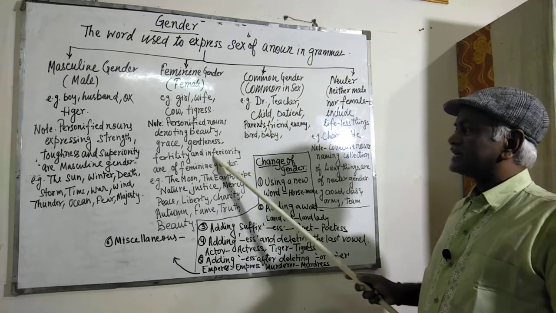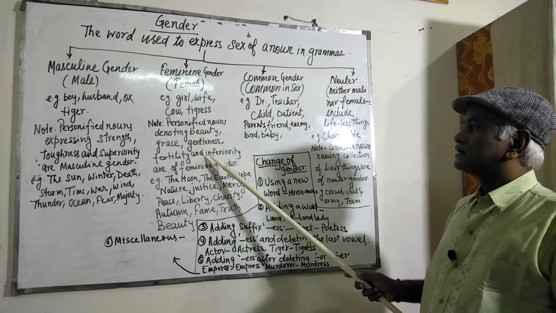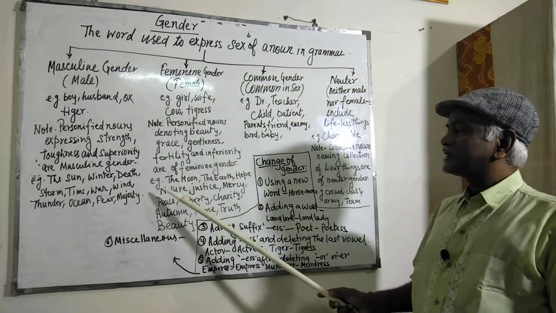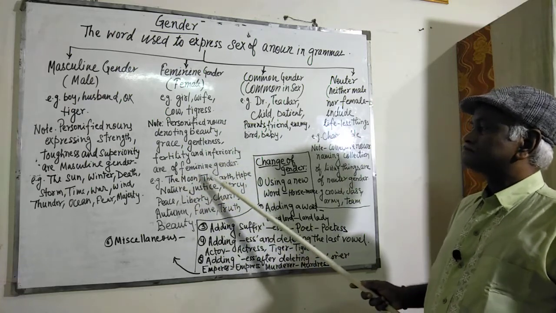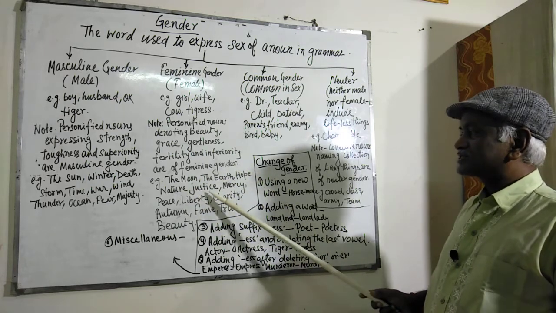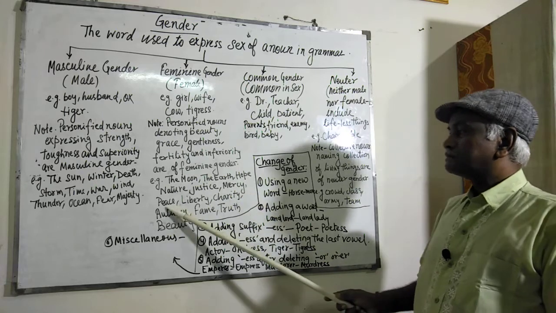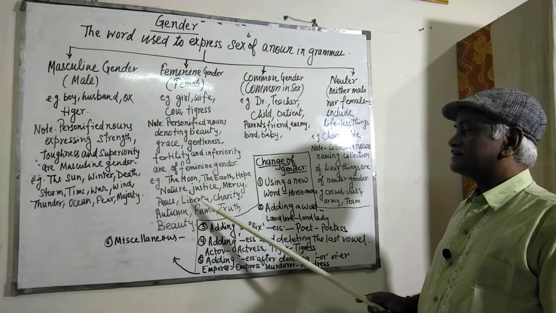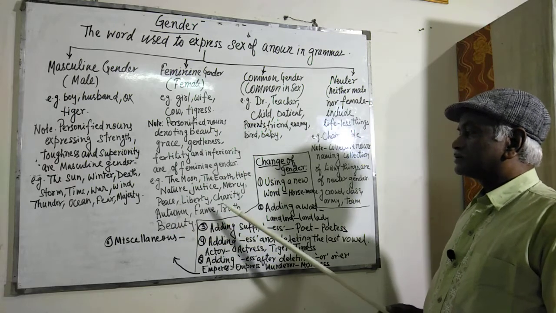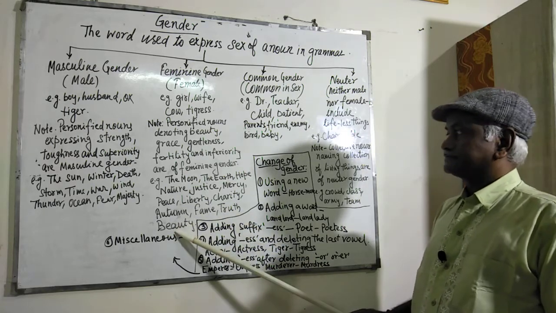To sum all these, we may call softness and inferiority feminine gender. For example, the moon, the earth, hope, nature, justice, mercy, peace, liberty, charity, autumn, fame, truth, beauty.